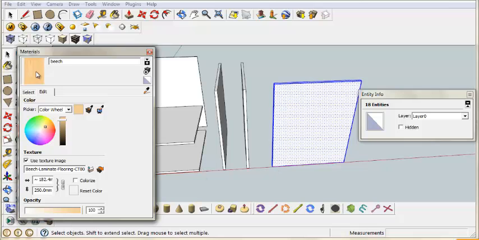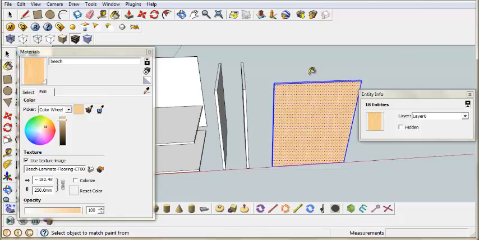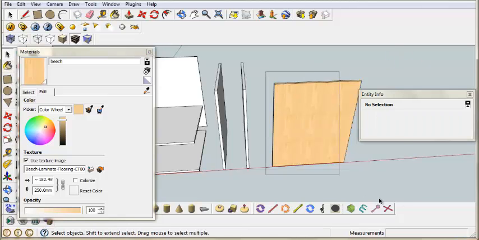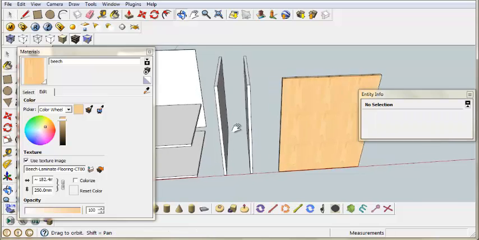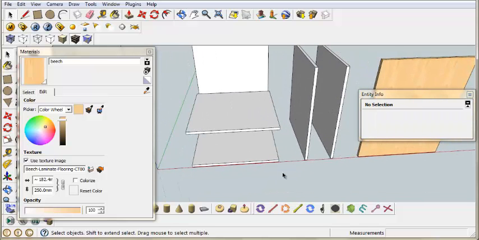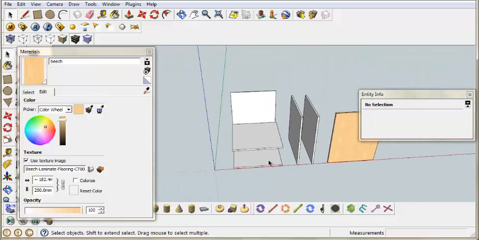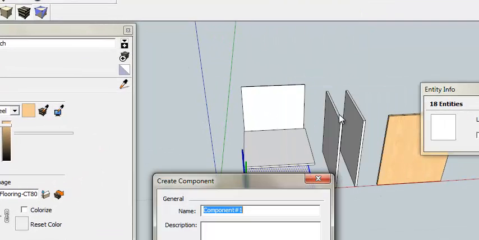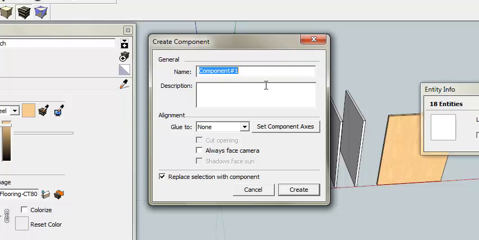Okay, now what we do is just click this and select top, and then you have your beach panel door panel. Now next we create the components. Just click 3 times, like 1, 2, 3, make a component, and then I want this to be like simple bottom. Or what I usually do when I work is like base cabinet.